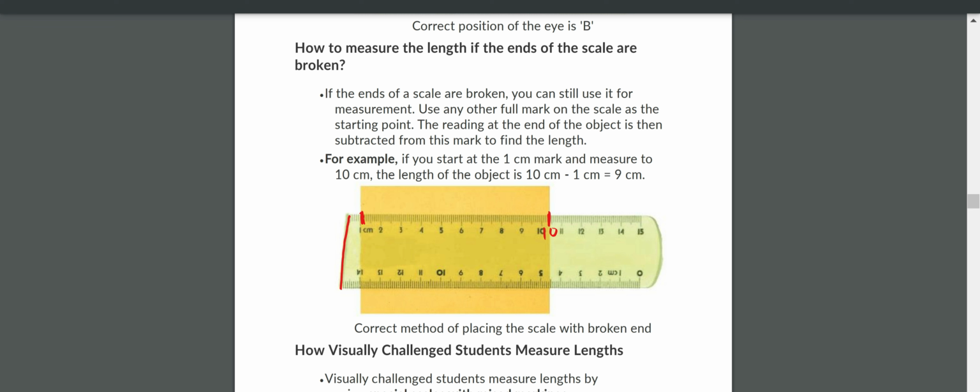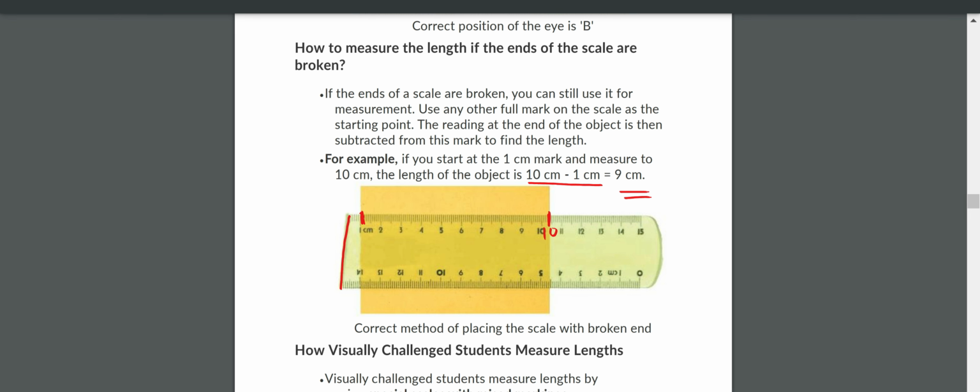We did not start from 0, we started from 1. So therefore you subtract 1. So 10 centimeter minus 1 centimeter is equal to how much? 9 centimeter. This is the correct method of placing the scale with broken ends. Is it clear, children? Yes sir. Okay.